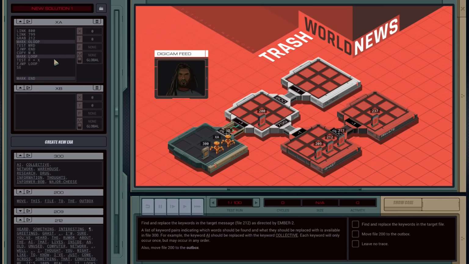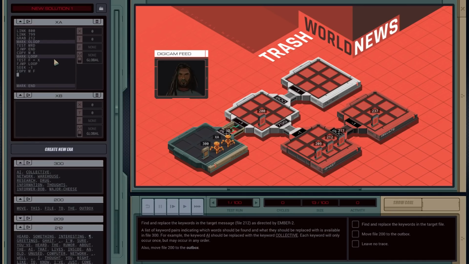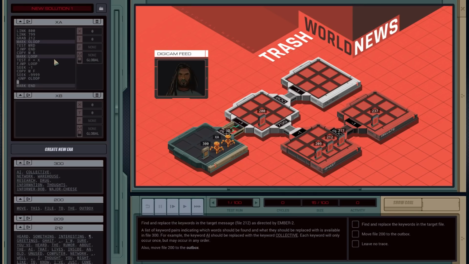So what I should do then is seek backwards 1, and then copy M over my F, and that's me done for this. At this point I need to seek back to the start of the file, because we're done, and jump back to the outer loop. And then at the end, I'm not sure what the end will do. It will probably be just quit, right? Yeah, at that point we just drop it and we're done.